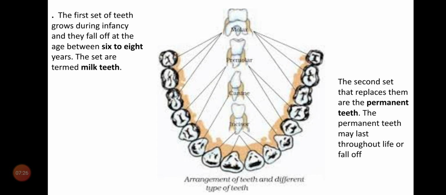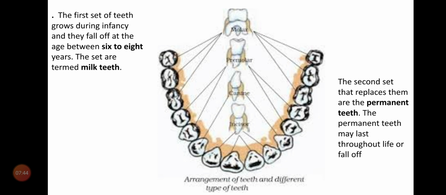There are two sets of teeth in the life of a human being. The first set of teeth grows during infancy and they fall off at the age between 6 to 8 years.